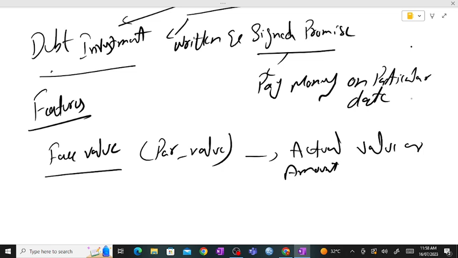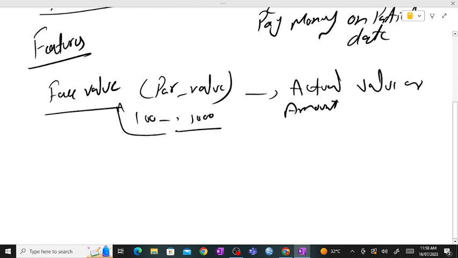You just see what is mentioned on your note. So that 100 or 1,000 written on the note is known as its face value. Just like a note, the value mentioned on the bond is known as its face value, which is normally known as par value or the actual value.